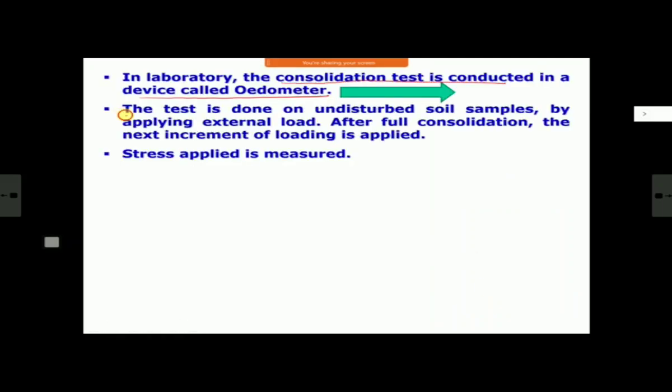Now, the test is done on an undisturbed soil sample. Yes, it must be done on as undisturbed a soil sample as possible. Otherwise, once you disturb the sample, its permeability changes, its void ratio changes, and the whole consolidation parameters change. So therefore, we must do it on as undisturbed a sample as possible. Yesterday you might have seen there was a chunk sample of clay from which you pick up a small sample. So you can take a chunk sample, and from that you can do it.